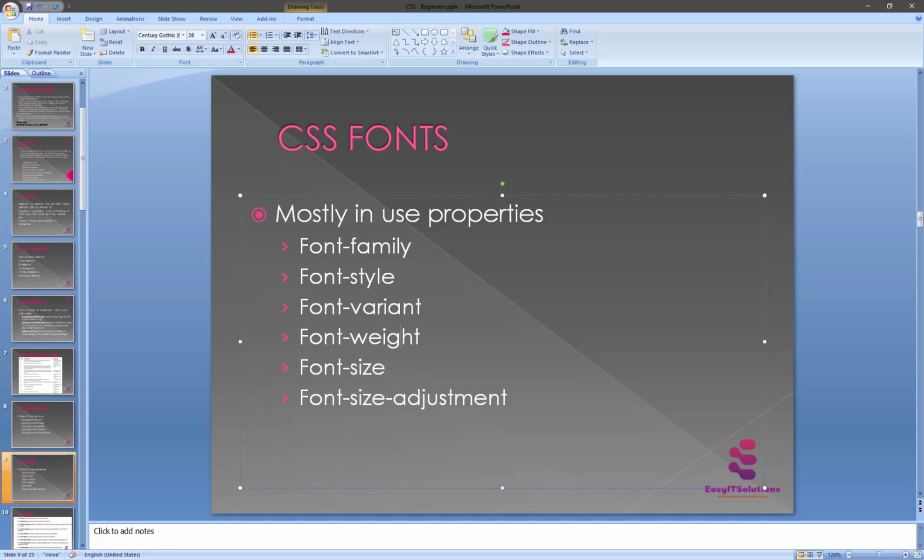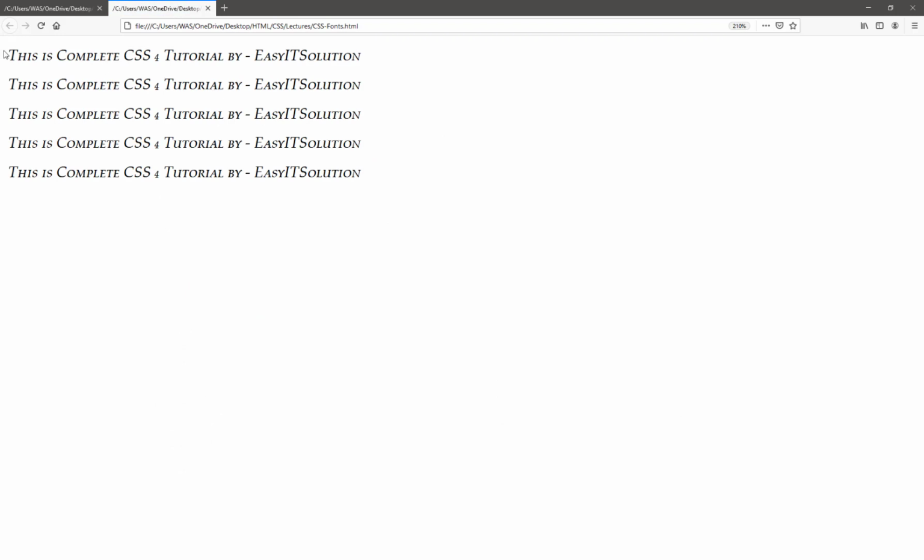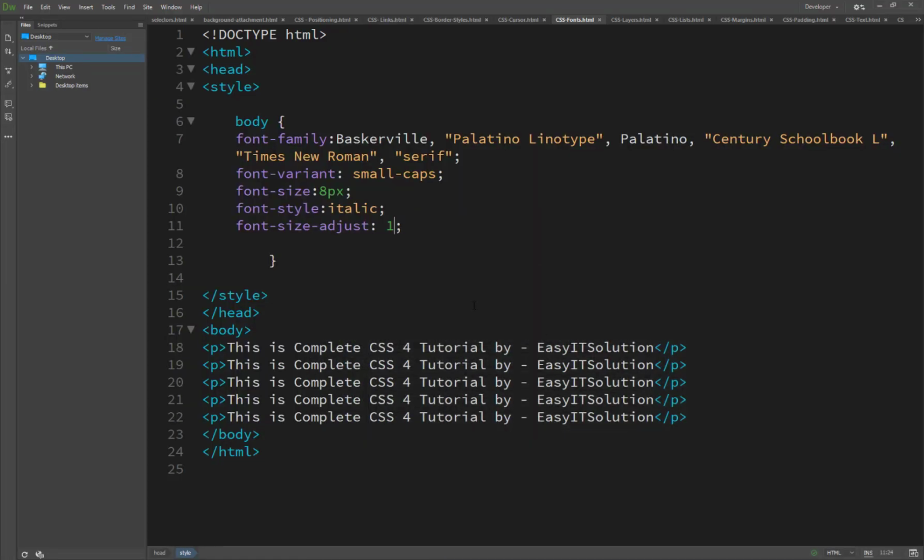And the last thing is the font size adjustment. It is basically a multiplier. If I try one here, it is multiplied by the normal size, meaning the normal size.